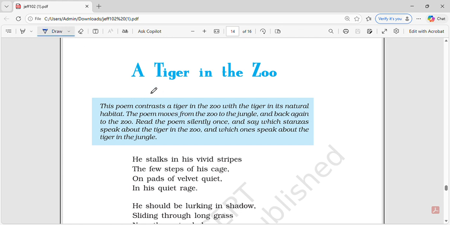So in today's video we are going to be reading a poem, A Tiger in the Zoo, for class 10th NCERT English. So let's start.